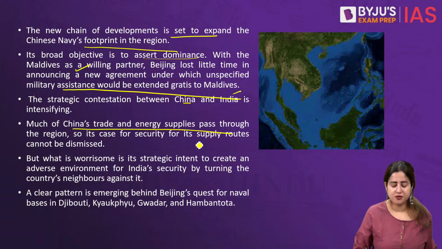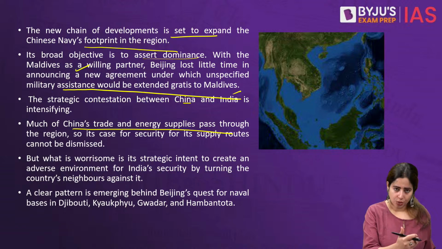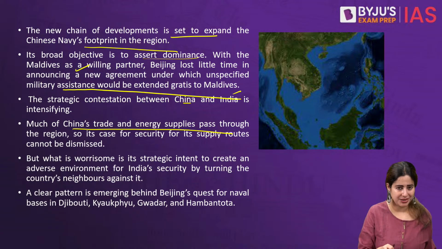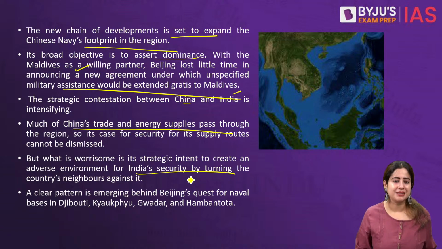Now, we need to understand that China's trade, China's oil and fuel supply, most of these are also passing through the same area. And because of the ongoing Hamas war, obviously the region is blocked. So China being concerned and participating in the area can be understood, it can be justified. But the problem is that slowly China is trying to create a deliberate initiative which is creating a rift between India and its close neighbors.